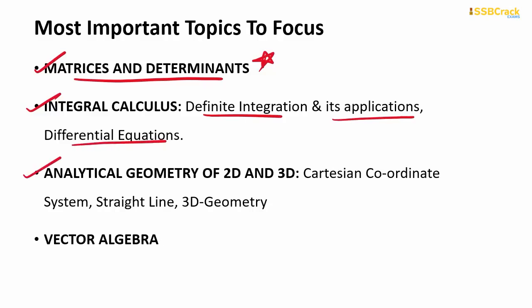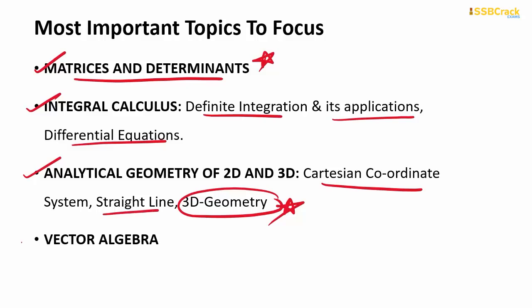Now let's talk about analytical geometry of 2D and 3D. So from 2D and 3D geometry is of utmost importance, and you should cover this topic completely and thoroughly. But from 2D geometry you can focus more on Cartesian coordinate system and straight lines.